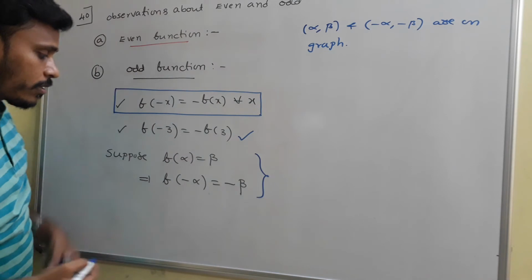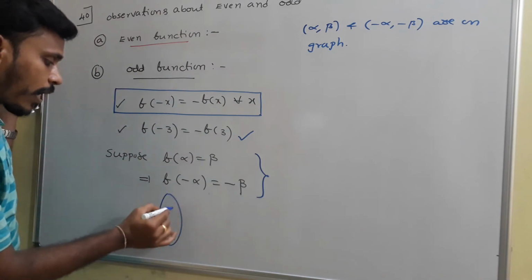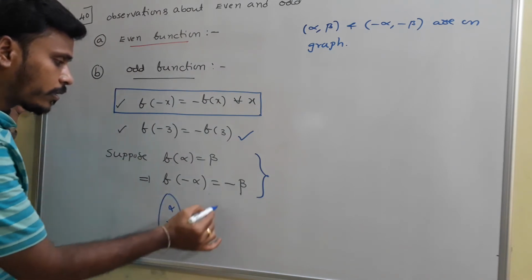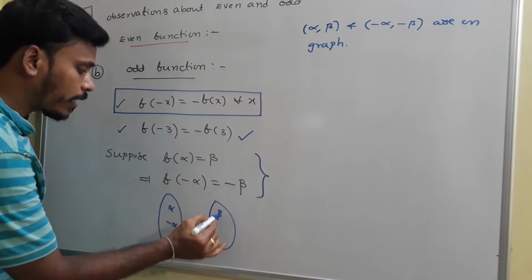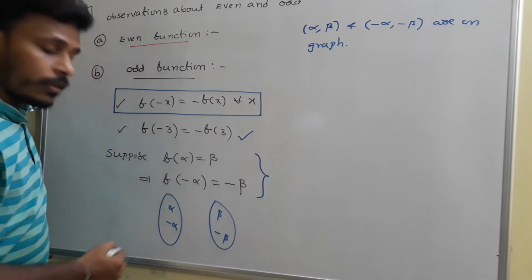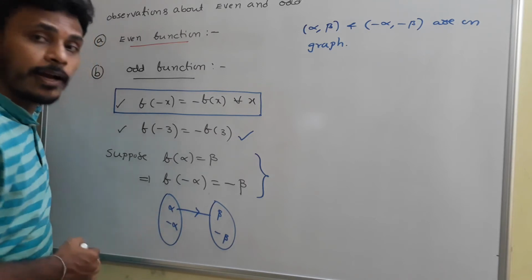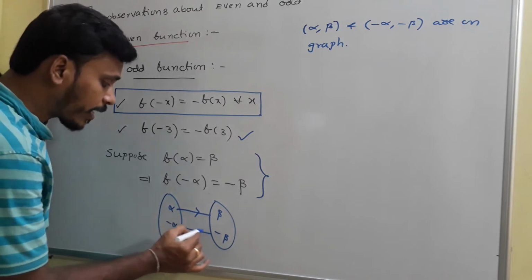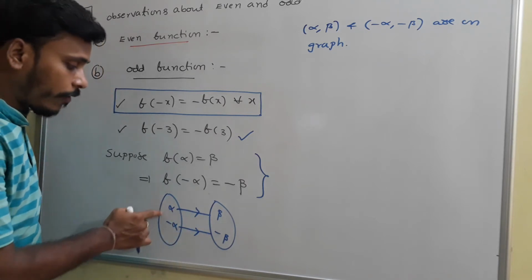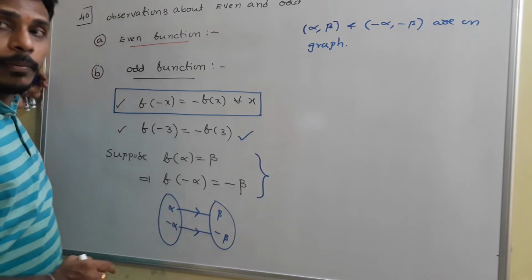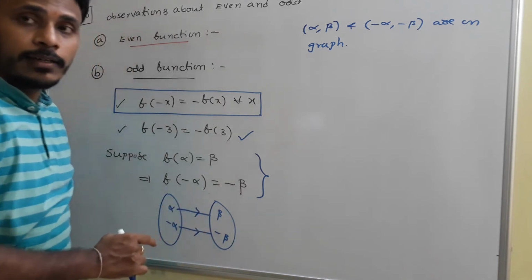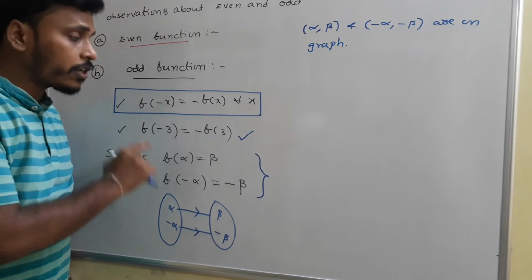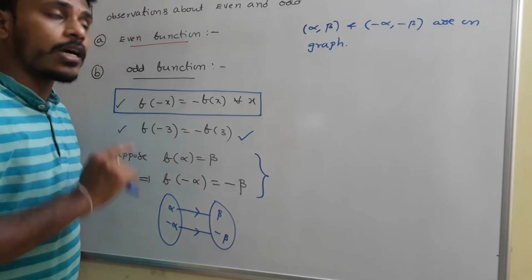And one more thing: if you have alpha and minus alpha in the domain, similarly you will have beta and minus beta in the codomain. Alpha is connected to beta, whereas minus alpha is connected to minus beta. Different elements are connected to different images, and that's why we say that odd functions are one-one as well as onto also.